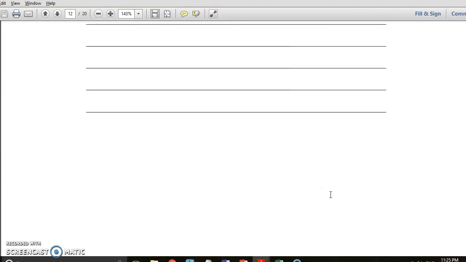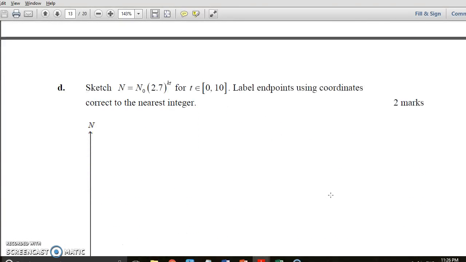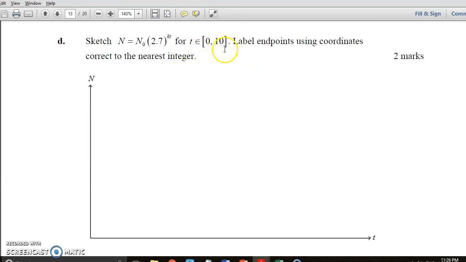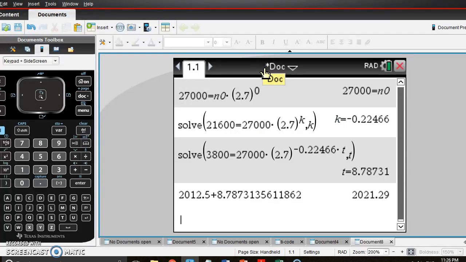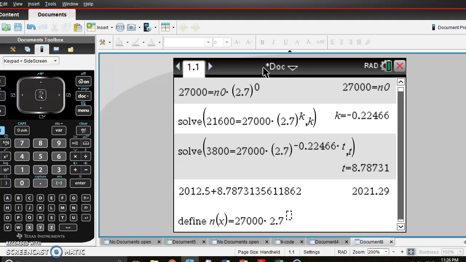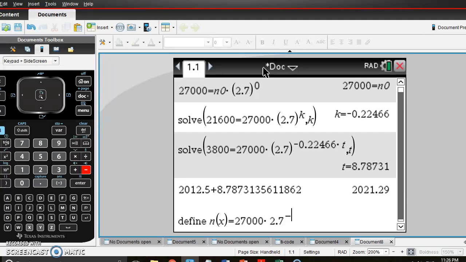Okay, let's see. Oh no, we're going to sketch this thing, and it gives us a domain over which to sketch it. So we're going to go over here and sketch it. Ideally I would have defined it. So if I define n of x equals 27,000 times 2.7 to the power of negative 0.22466 x,